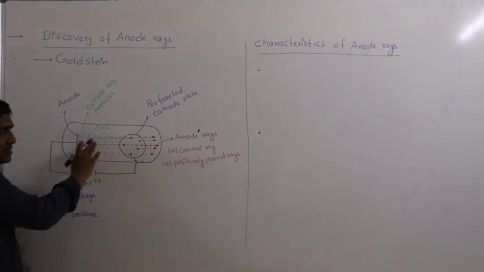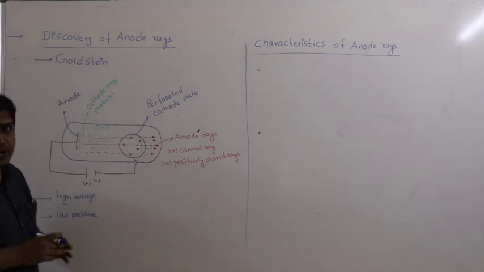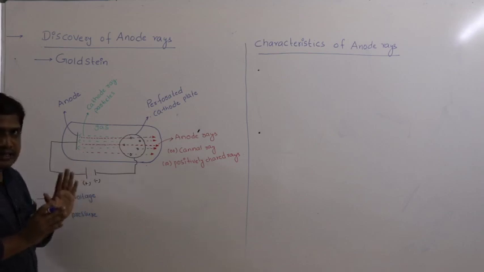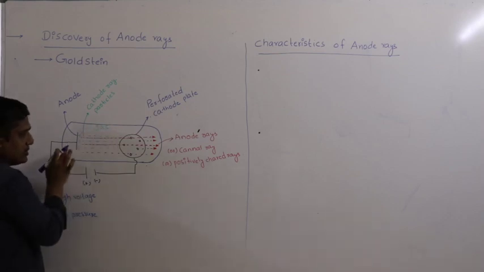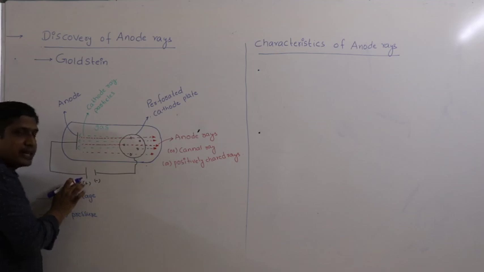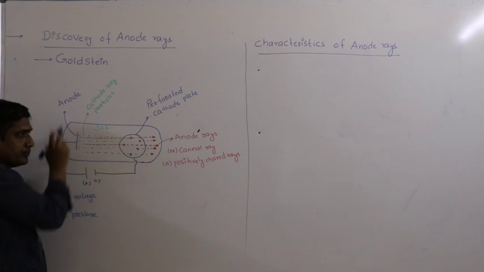Now as you can see, this is a glass vessel which is evacuated. That means we have removed all the air or other gases present by applying vacuum. Then we fill it with some gas. This metal plate is connected to the positive terminal of the external source or battery, so we call it anode.